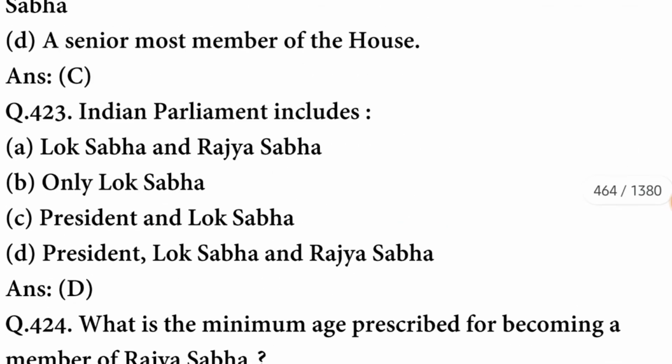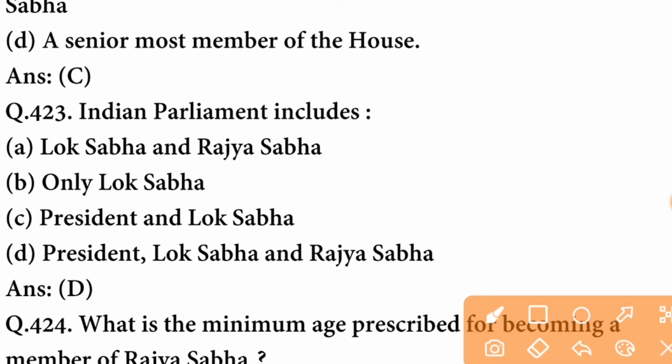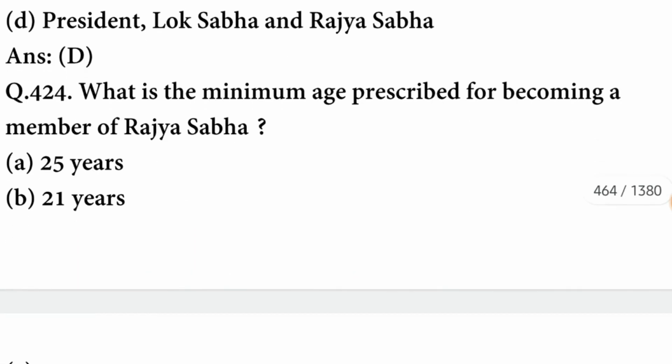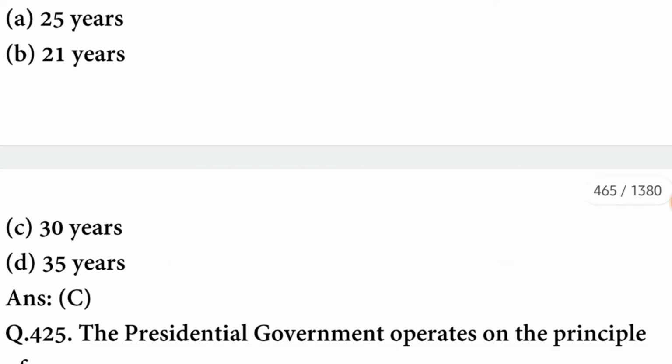C option is correct. Indian Parliament includes President, Lok Sabha and Rajya Sabha. D option is correct. What is the minimum age prescribed for becoming a member of Rajya Sabha? Minimum age is 30 years.